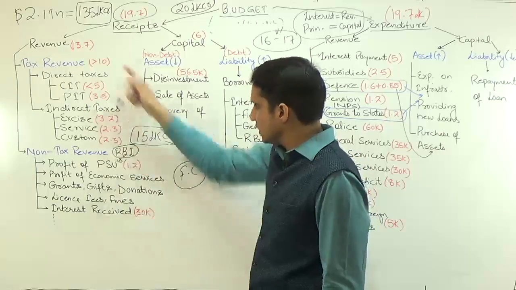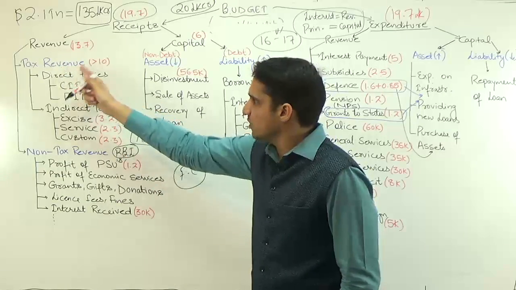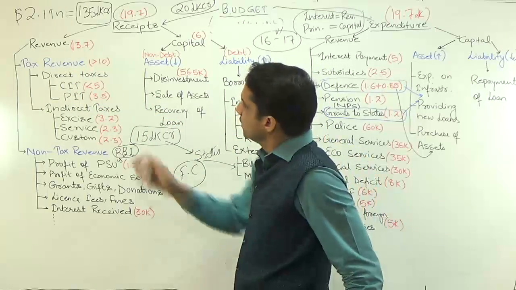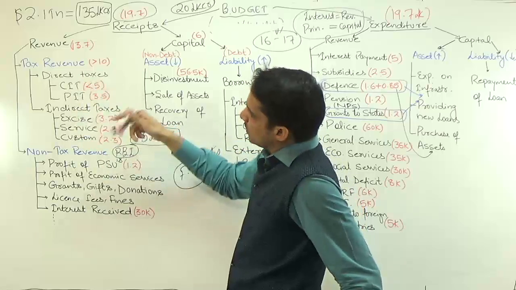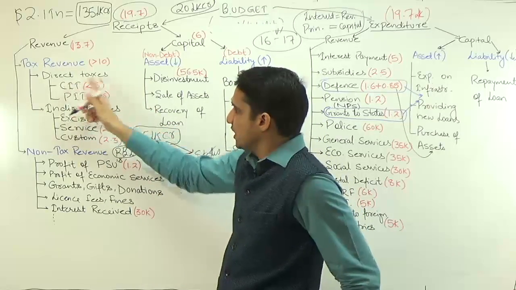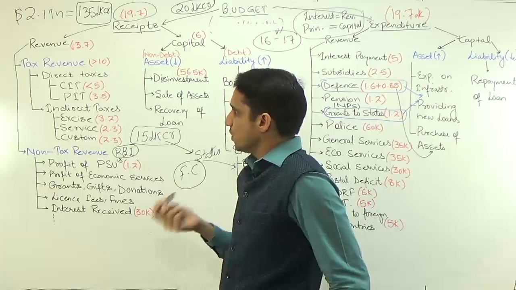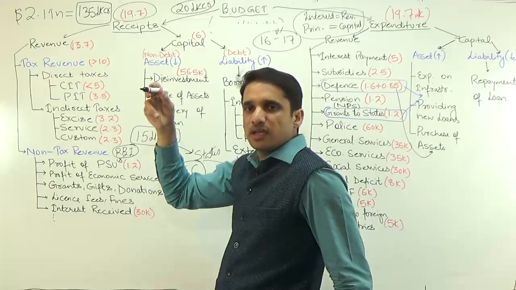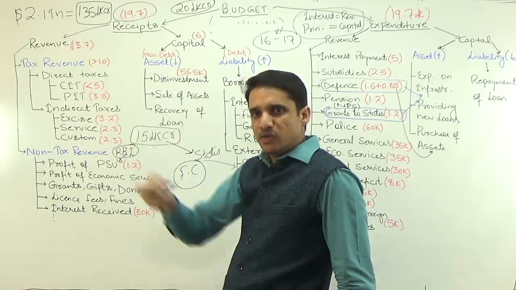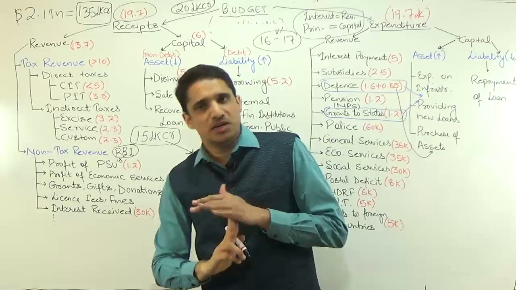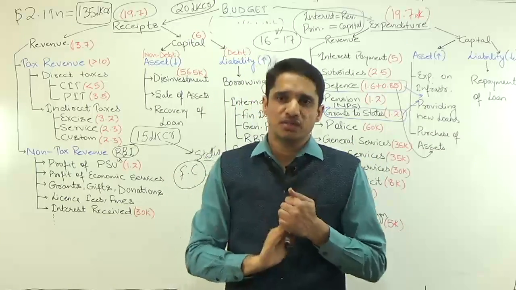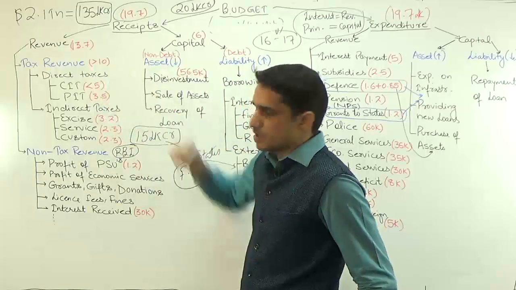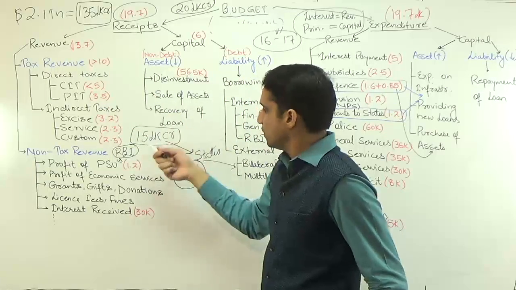So although the tax collection is 15 lakh crores, the tax revenue kept by the Union government is only 10 lakh crores. You have to roughly cram the value of CIT, just like 5 lakh crore. So if a question comes, what is the percentage of CIT in the total tax collected by Union government, and they give you a range, first 20 to 30, 30 to 40, 40 to 50, 50 to 60, the answer is 30 to 40%, because it is roughly 5 lakh crores and the total is 14 point something or 15 lakh crores.